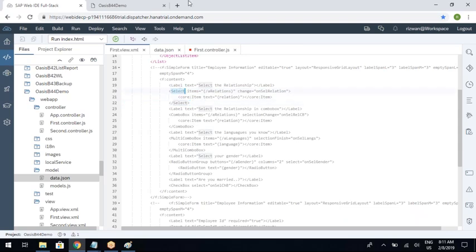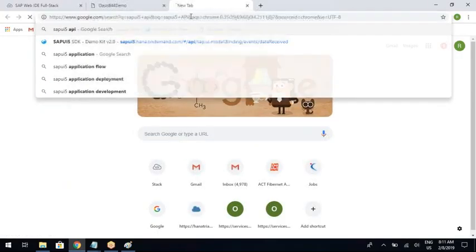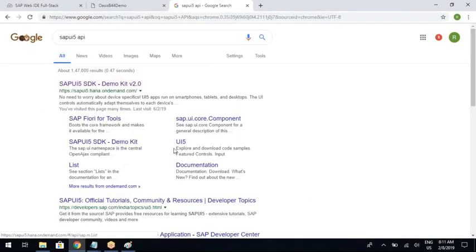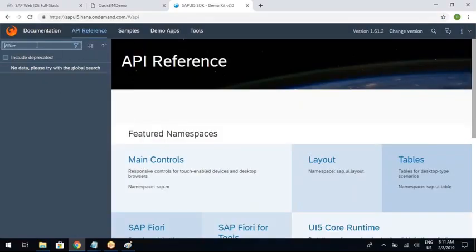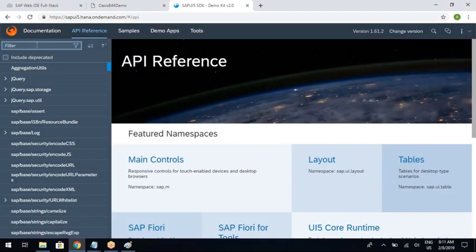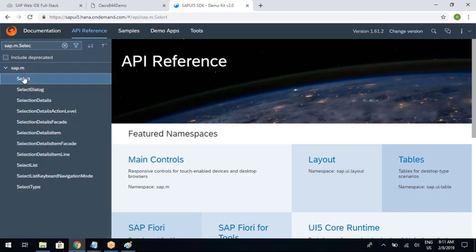For example, let me show you for select. Always type sap.m. and type Select. So this is the Select.